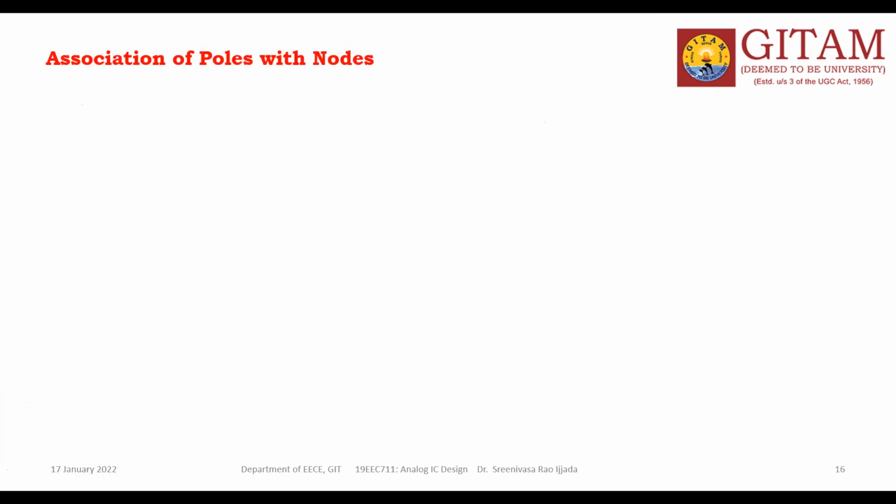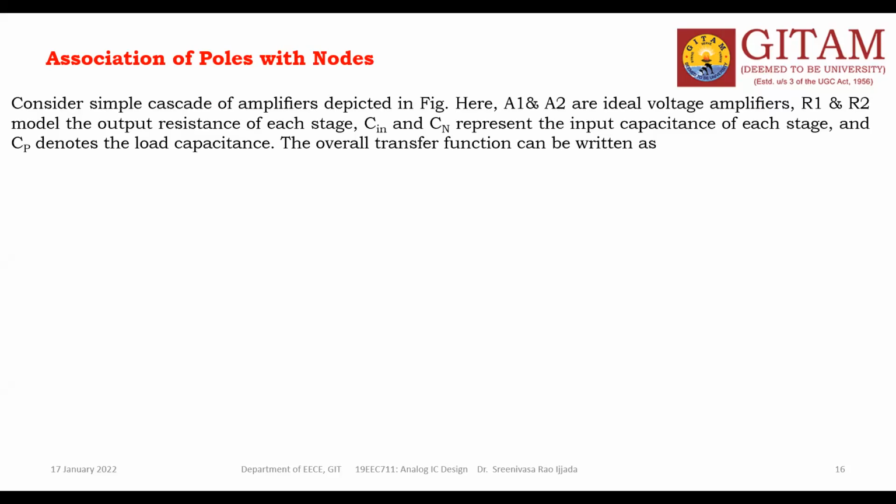Association of poles with nodes. The meaning of this statement is, by seeing one circuit, one network, at a glance, how can we say the number of poles the transfer function is having? The poles and nodes have some relation. How many nodes are there? By computing the number of nodes in the network, you can say the number of poles in the transfer function.